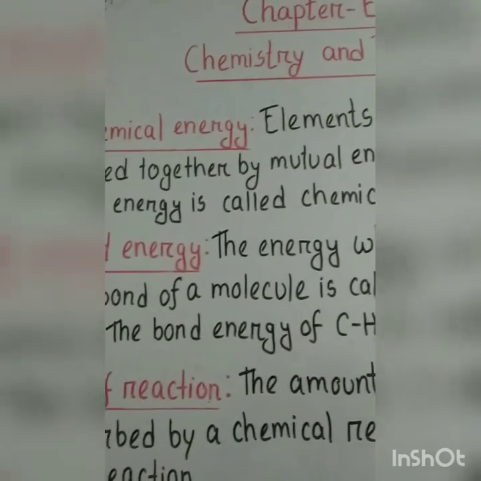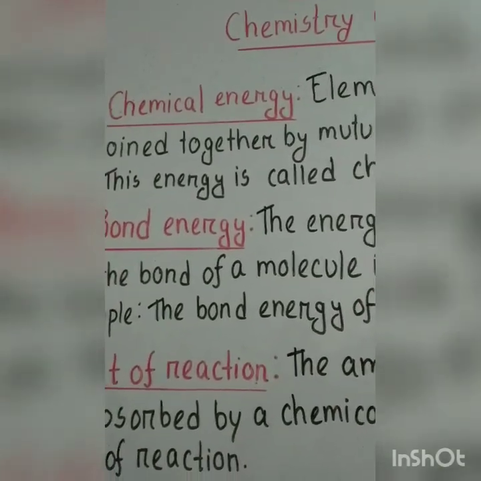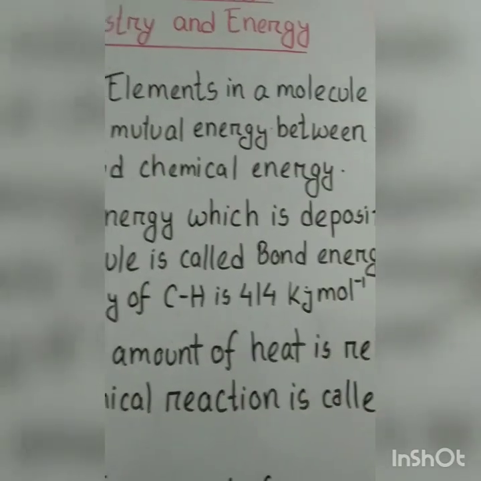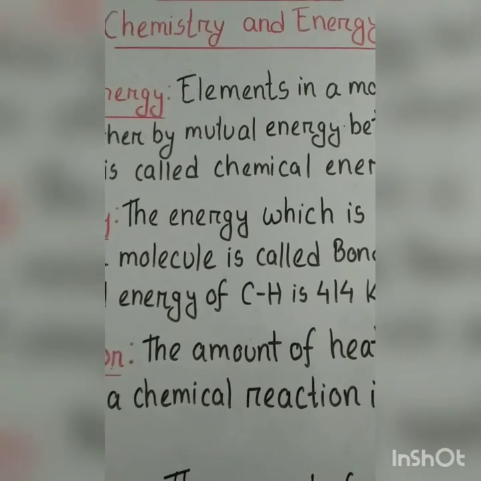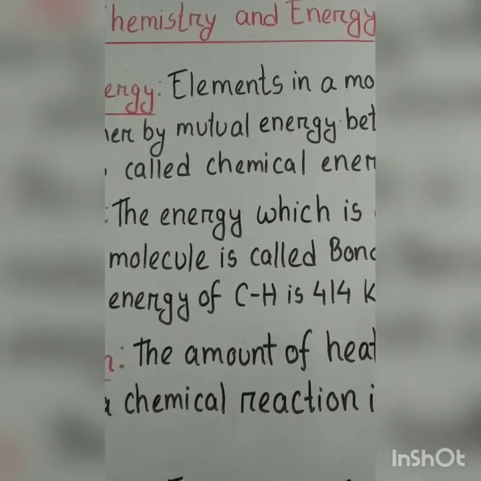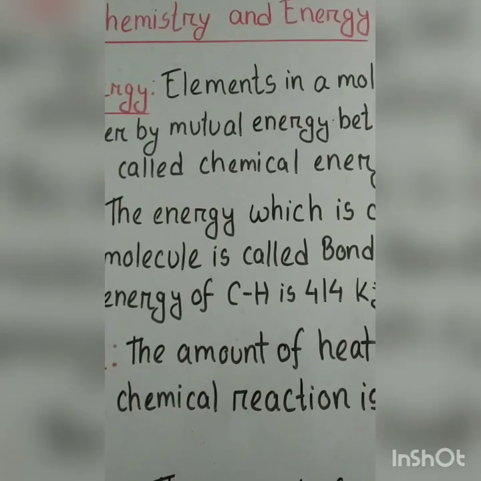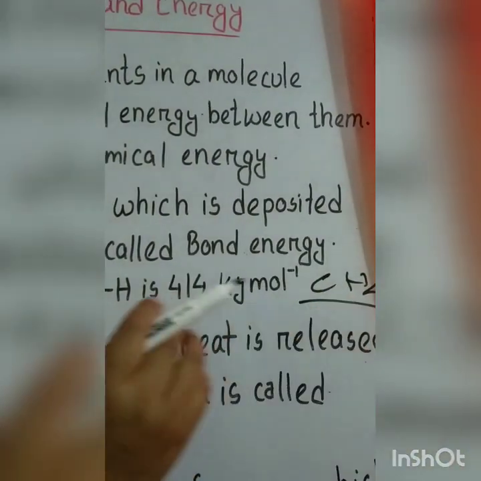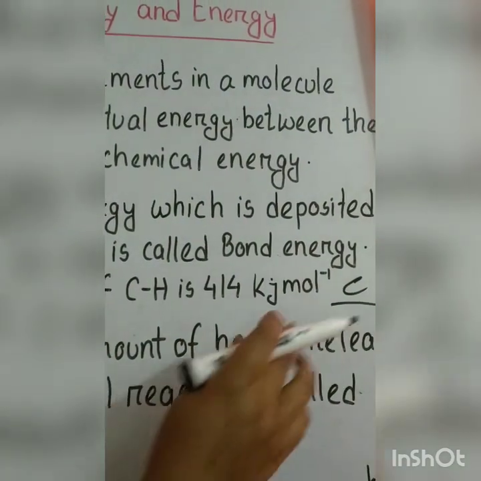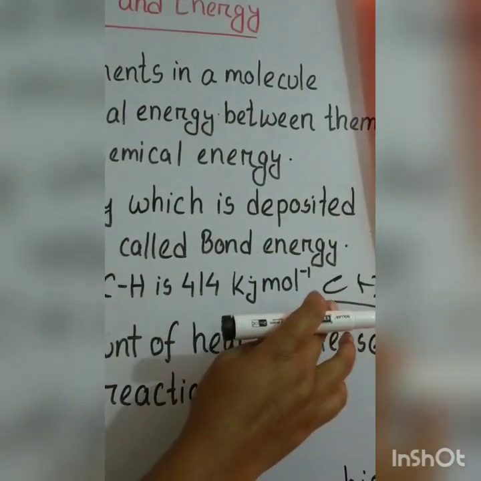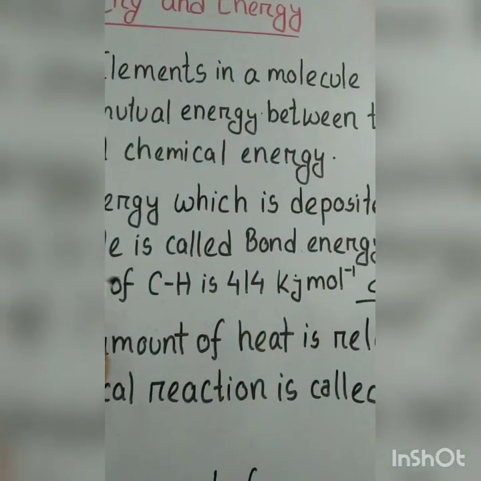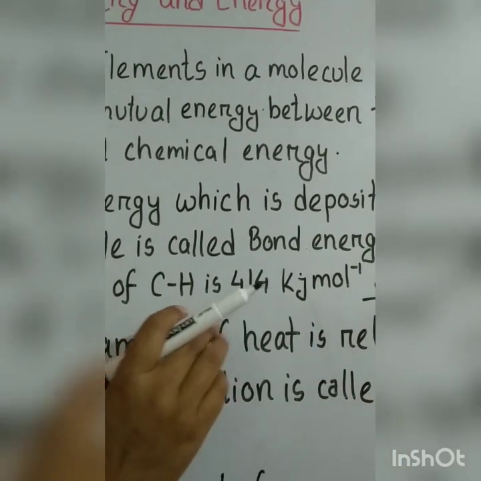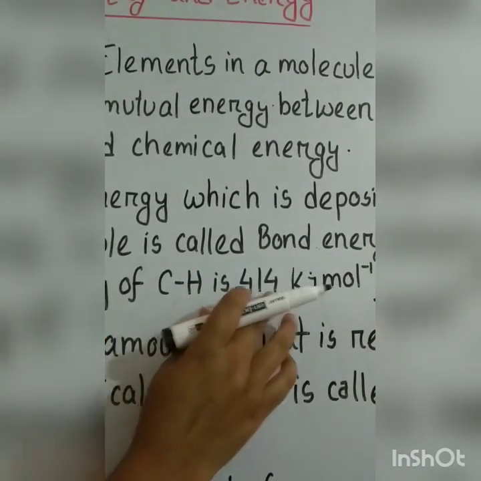Now come to bond energy. The energy which is deposited in the bond of a molecule is called bond energy. Suppose in case of methane, you know that methane is a molecule which is formed by carbon and hydrogen, and one carbon is holding 4 hydrogen atoms, and the bond energy of carbon hydrogen is 414 kilojoule per mole. The unit of bond energy is kilojoule per mole.